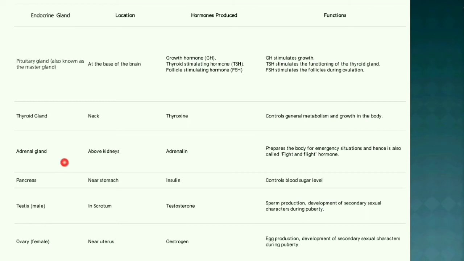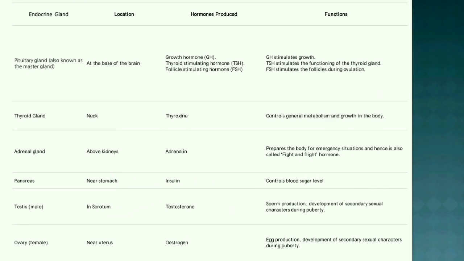Coming to the pancreas. It is located near the stomach and secretes insulin. This controls the blood sugar level. The endocrine gland present in the male is the testis, which is located in the scrotum and produces testosterone. Its functions include sperm production and development of secondary sexual characters during puberty. The endocrine gland present in the female is the ovary. These are located near the uterus and secrete estrogen. The functions include egg production and development of secondary sexual characters during puberty.